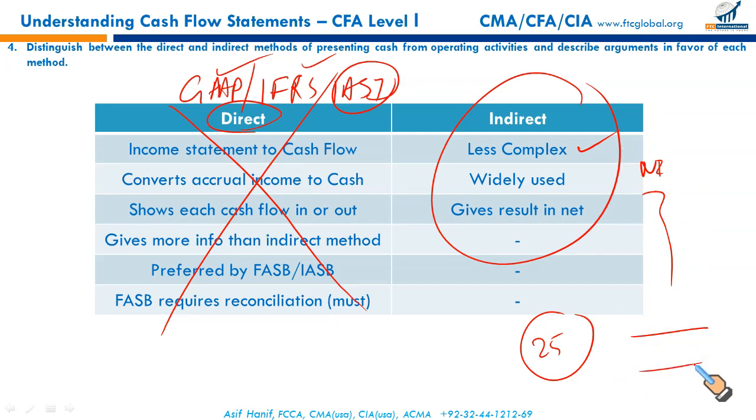You get cash flow from operating activities. It is widely used. I will say, as far as I have worked, 100% used, everywhere I've seen this method being applied. I haven't worked for any American company, but in an American company, even if you have used the indirect method, or if you have used the direct method, you will have to provide the reconciliation. We'll discuss this point later. It's a little complex point. So as long as you're working within an IFRS based organization, you will find the indirect method being used.